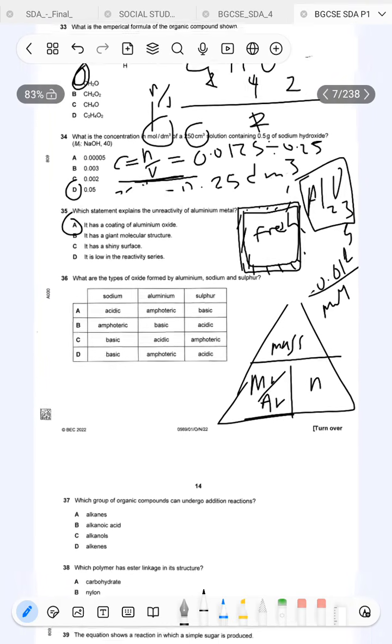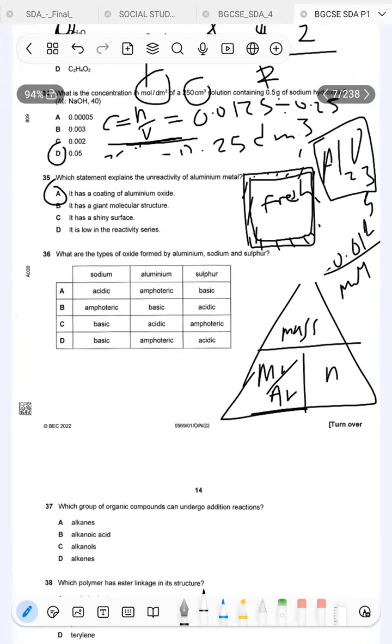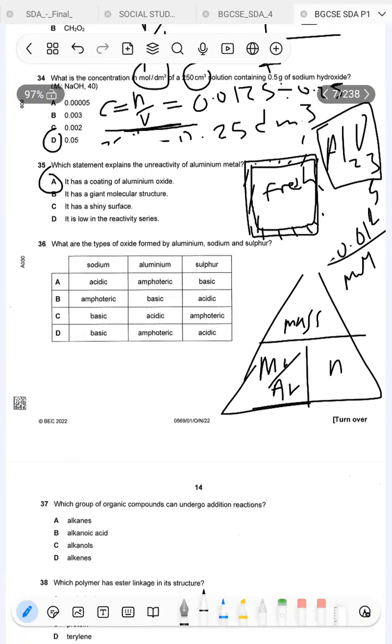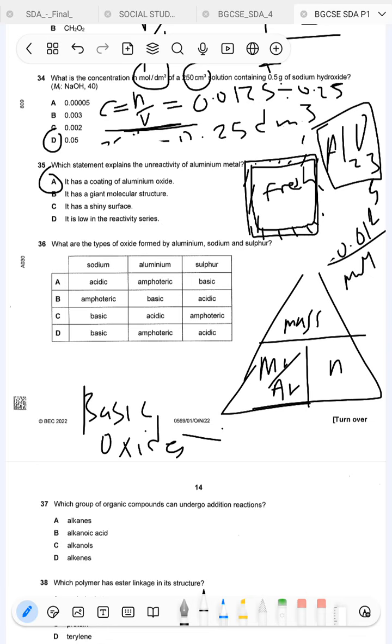Number 36. What are the types of oxides formed by aluminum, sodium, and sulfur? Generally speaking, group 1 and group 2 will form your basic oxides. Remember, I'm saying general because some elements will stand out and not give you this kind of cheat code.